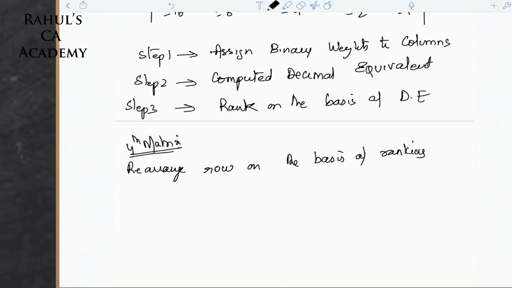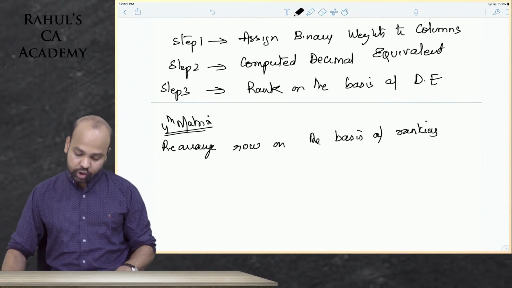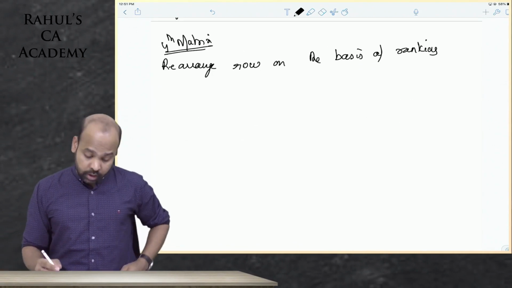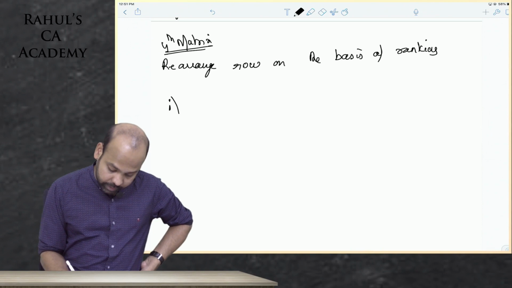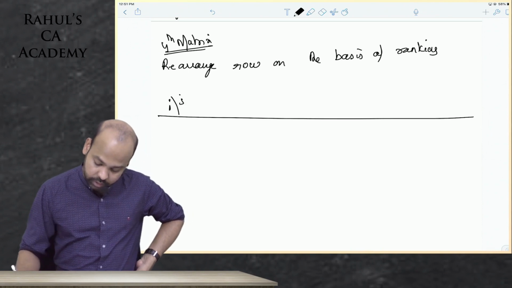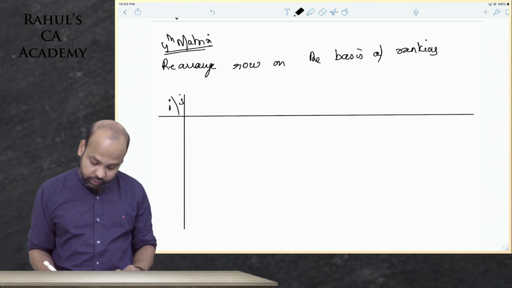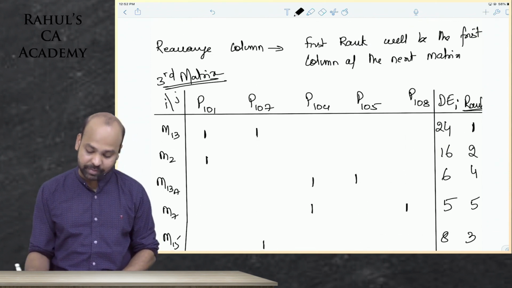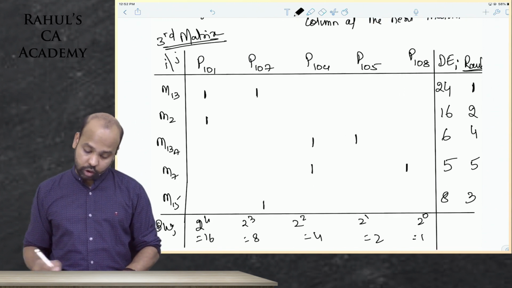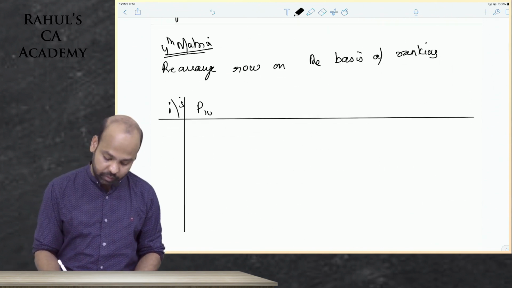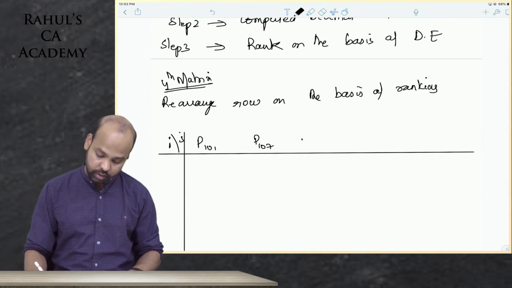Now, guys, coming back to this, you will rearrange rows on the basis of ranking. How will I rearrange? Same, I and J. Remember, the rows are being rearranged, parts are not being rearranged, so you can pick up parts blindly from the previous matrix. Columns are not being rearranged, so you will still have P101, P107, and P104.